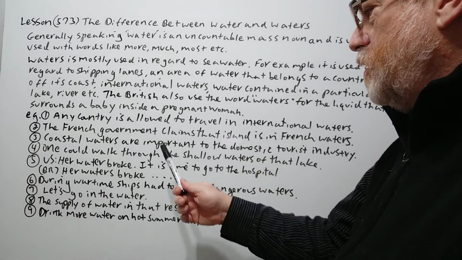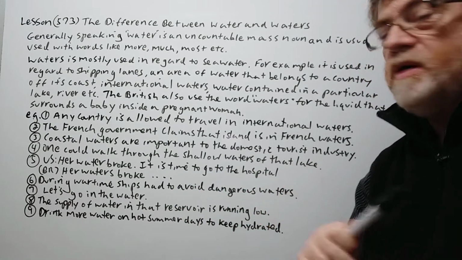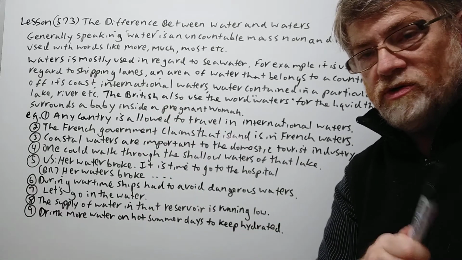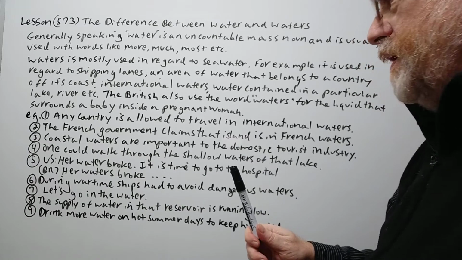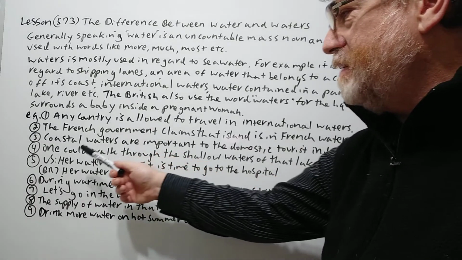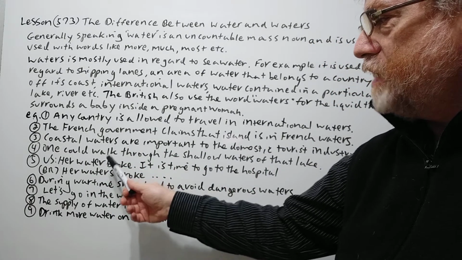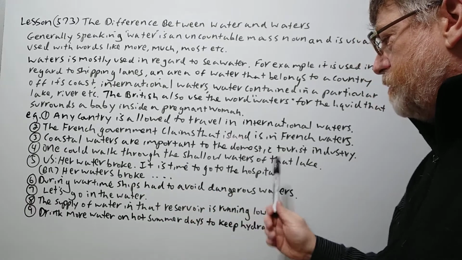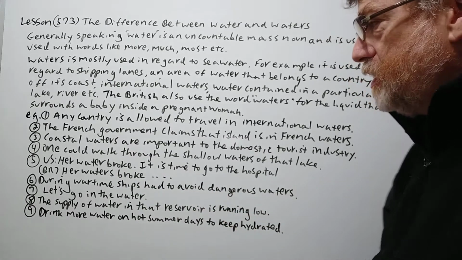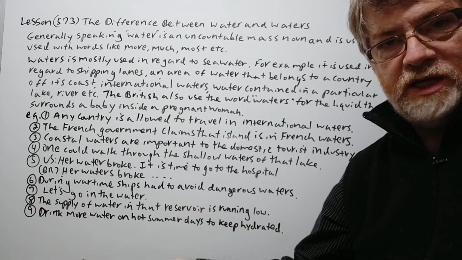Number 4, one could walk through the shallow waters of that lake. So here we can say, remember, like the waters of a particular lake or river, that's used with the plural. Okay. All right. Now, of course, the difference between the American and the British one in regard to a pregnant woman. So you could say her water broke. It is time to go to the hospital. That would be the American version because we only say water in this situation. So the British version would be her waters broke. It is time to go to the hospital.